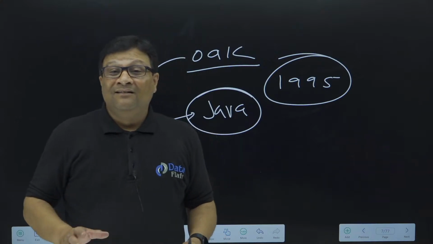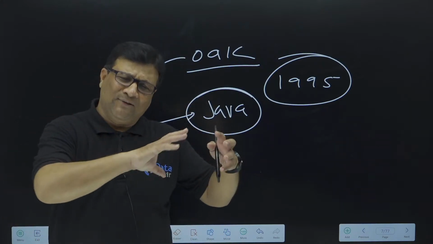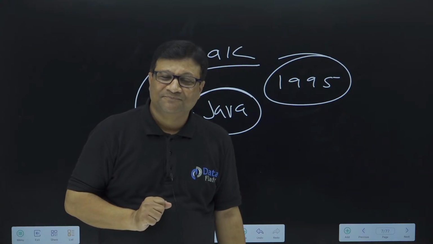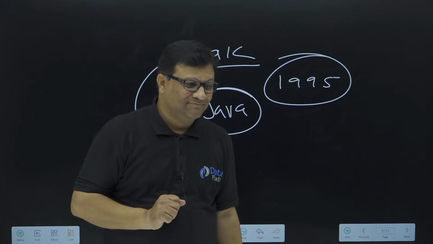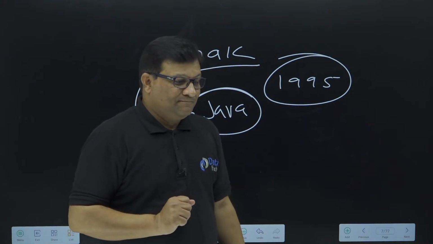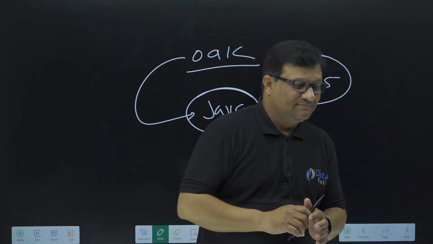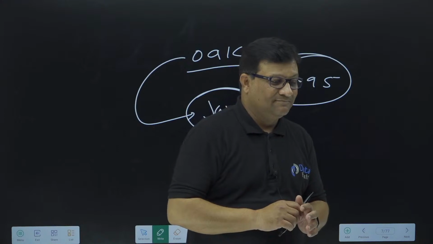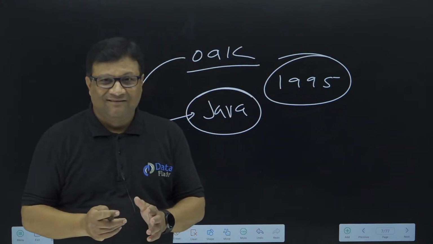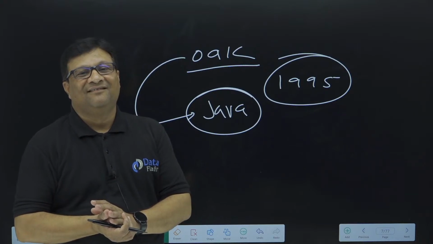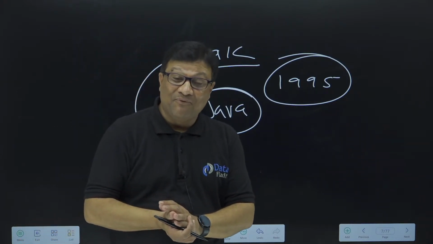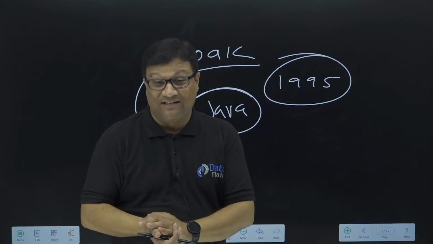But what is the history of Python? Does anyone have any idea why Python is called Python? Actually, Python is the name of a famous TV show.